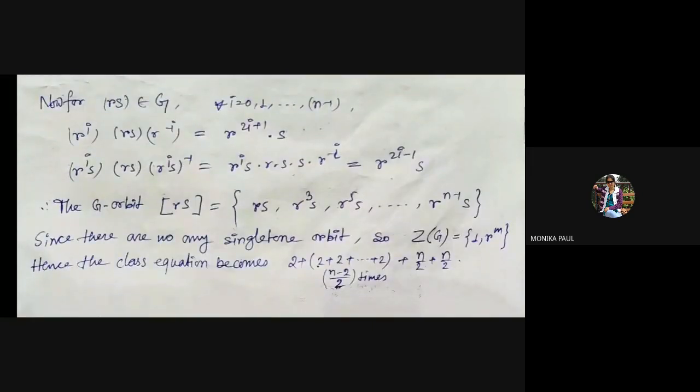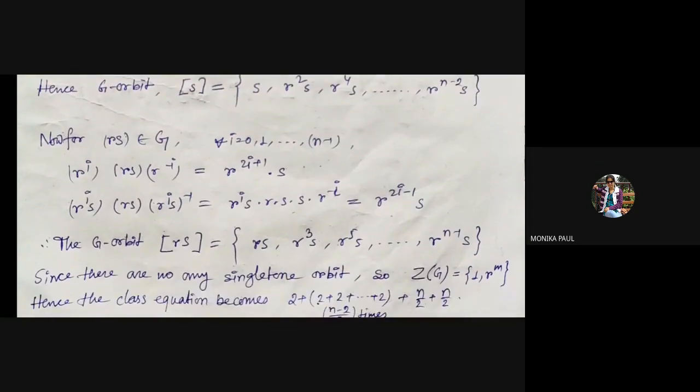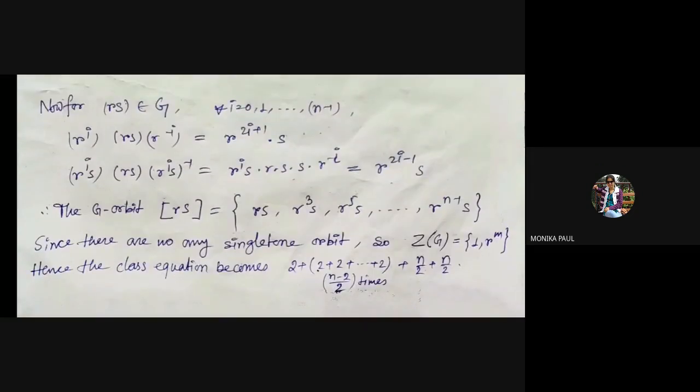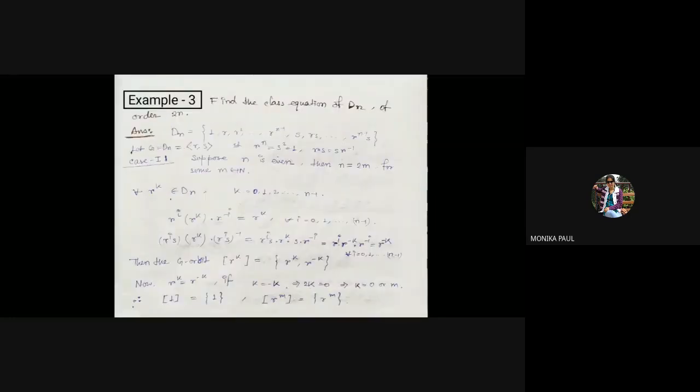So all the orbits other than R to the power 0 and R to the power m have order 2. So there are (n minus 2) by 2 orbits of cardinality 2. Sorry, and the last two conjugacy classes have the same order, n by 2. Okay, this holds for n even.